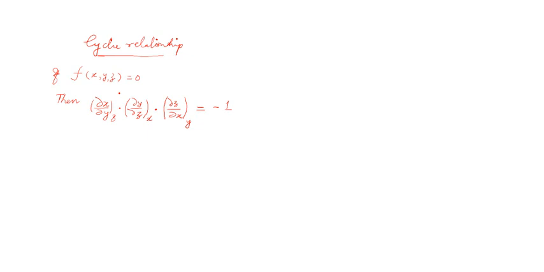Okay. And there is one more relationship that will be useful for us during our discussion, that is dou x by dou y.